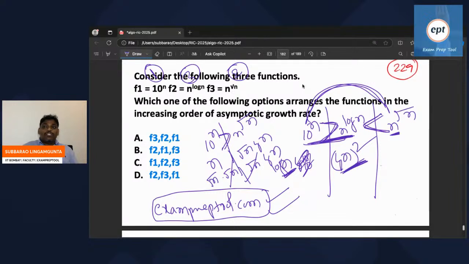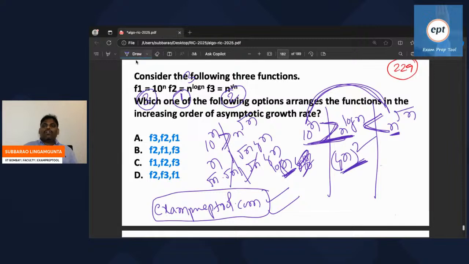Who is smaller? Among all, who is smaller? This person is smaller. Who is the next smaller? This person. Who is the last smaller? This person. Increasing order. So this is the answer for this.